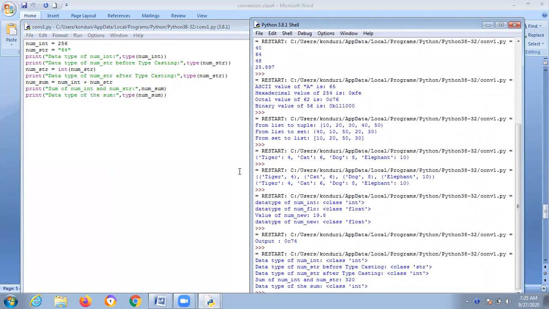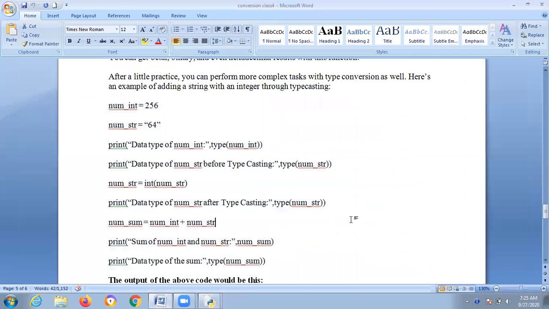So the data type of num is class int, and the data type of num_string before typecasting is string. Why? Because it is enclosed in double quotes, 64. If you want to typecast and get an integer, you use int of num_string. The string should be converted into an integer. Now the data type after typecasting is int. Now you add 256 plus 64, how much? 320. This is an integer. You are converting one data type to another. Originally you have a string, then you convert it to an integer. That's why it will print like this.